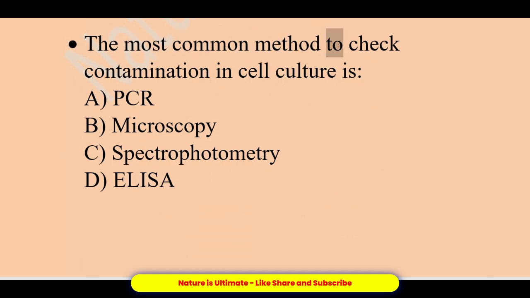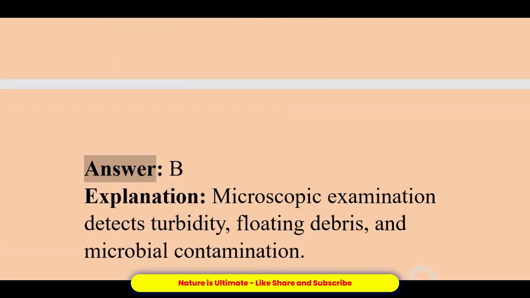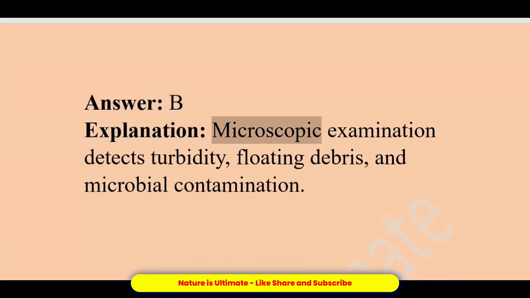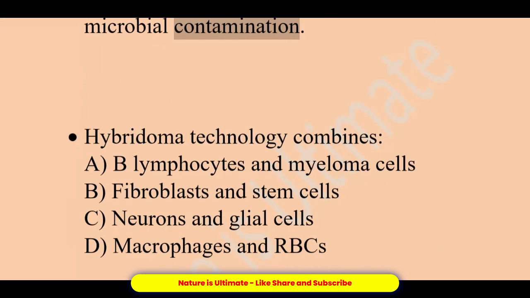The most common method to check contamination in cell culture is: A. PCR. B. Microscopy. C. Spectrophotometry. D. ELISA. Answer, B. Explanation: microscopic examination detects turbidity, floating debris, and microbial contamination.